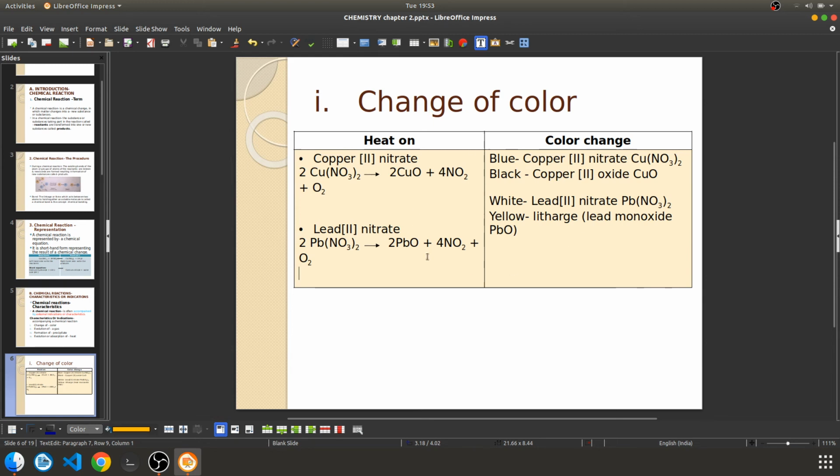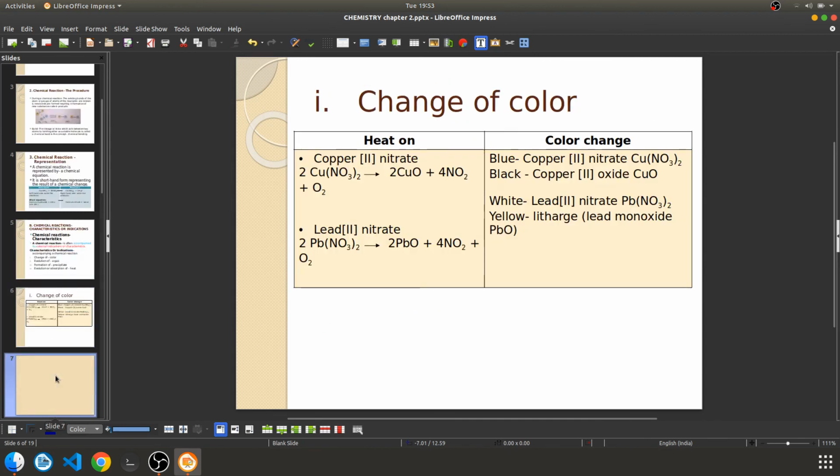It is called litharge. Okay, plus 4NO2 plus O2. So here also the same two byproducts are there, nitrogen dioxide and oxygen. But our main chemical change, the color change, occurs when this lead nitrate is converted to litharge. The color change is white to yellow. So these two examples are for change of color.